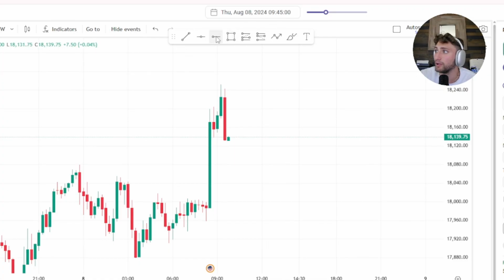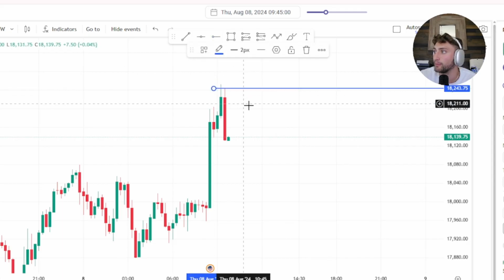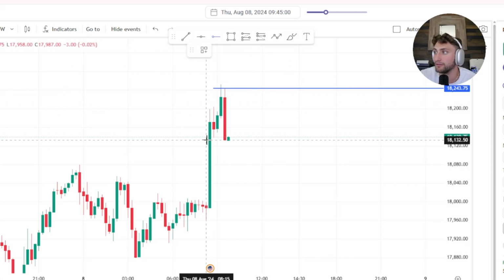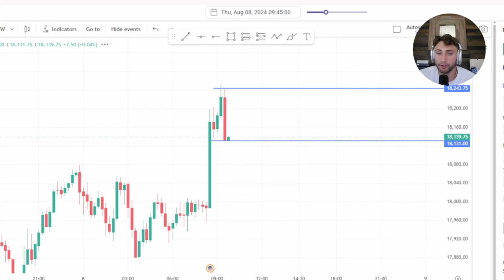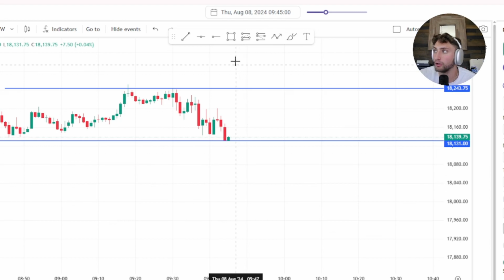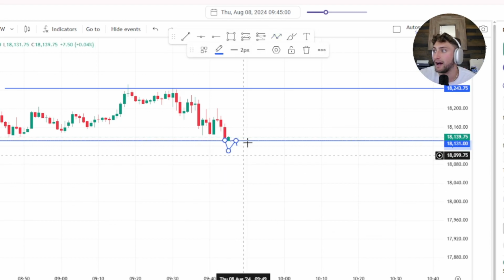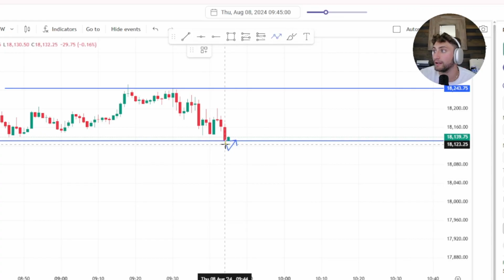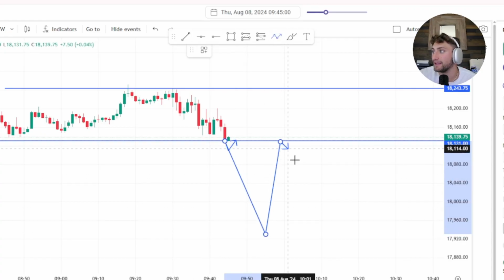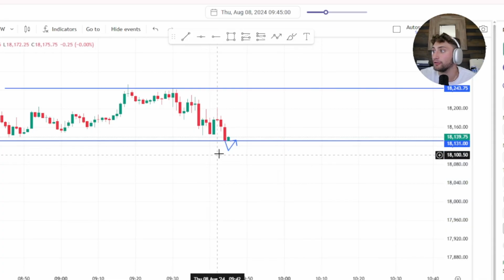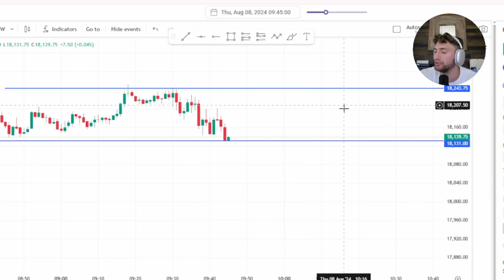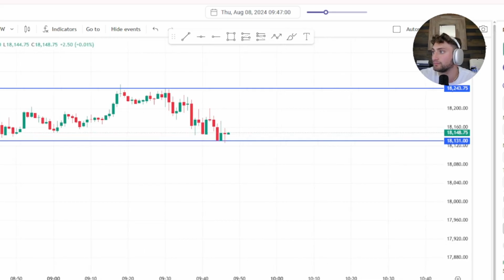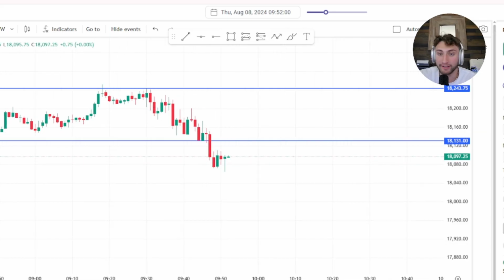So as I stated, on TradingView we are going to take a line and mark out the top wick. We're then going to take a line and mark out the bottom wick. This one's a little bit tight, so we have to do our best. Then we're going to go down to the 1-minute time frame. We're going to look for a breakout. And when I say breakout, I don't mean this and then this. I mean a real breakout, this and then this, something along those lines. It doesn't obviously have to be that large, but you know what I mean when I say real distribution of candles. So let's go. Okay, something like this is a good breakout.